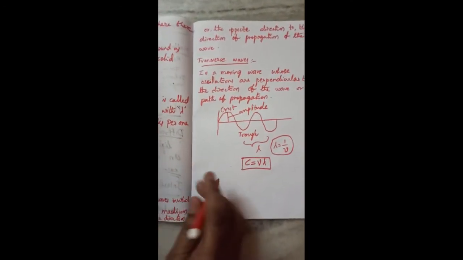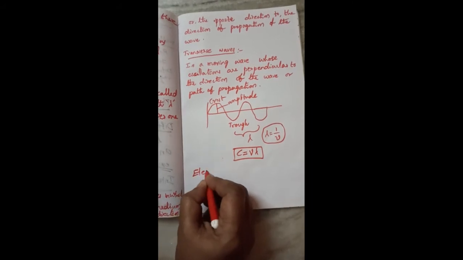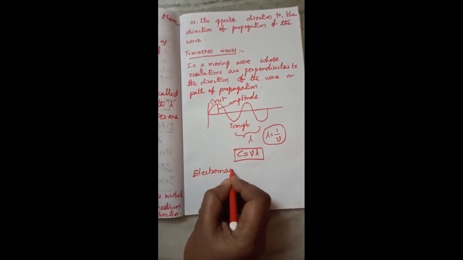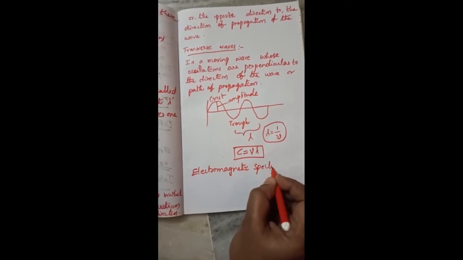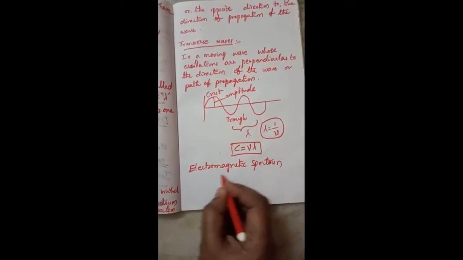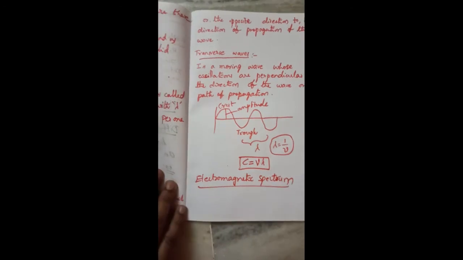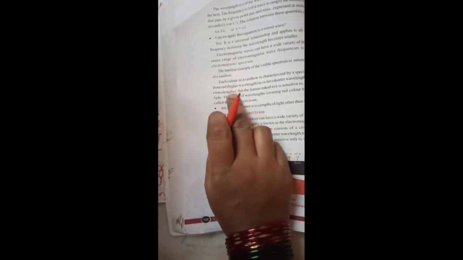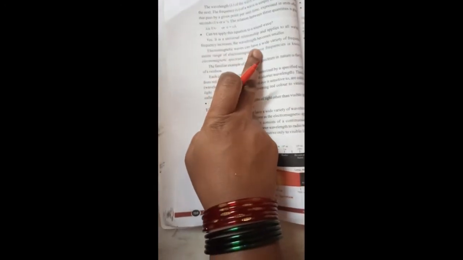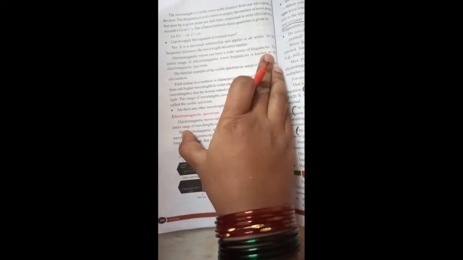And coming to the electromagnetic spectrum. Here we got the information about wavelength and frequency. Electromagnetic waves can have a wide variety of frequencies.